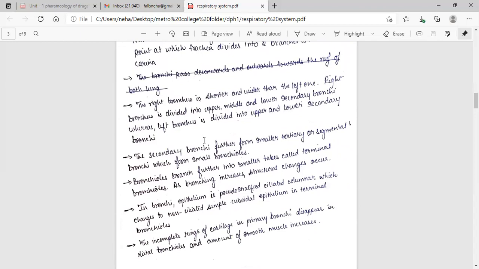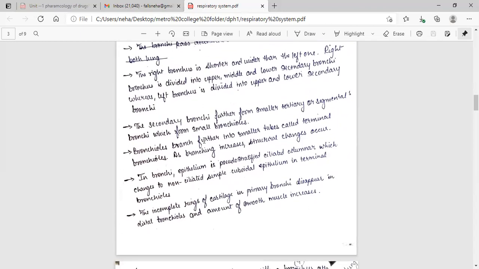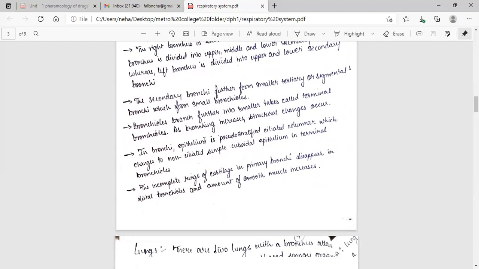Bronchioles branch further into smaller tubes called terminal bronchioles. As branching increases, structural changes occur. In bronchi, epithelium is pseudostratified ciliated columnar, which changes to non-ciliated simple cuboidal epithelium in terminal bronchiole. The incomplete rings of cartilage in primary bronchi disappear in distal bronchiole and amount of smooth muscle increases.